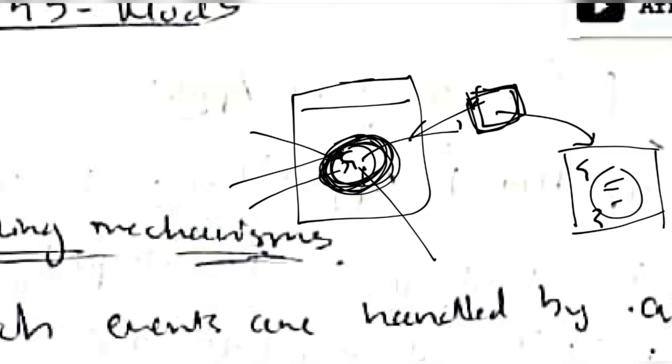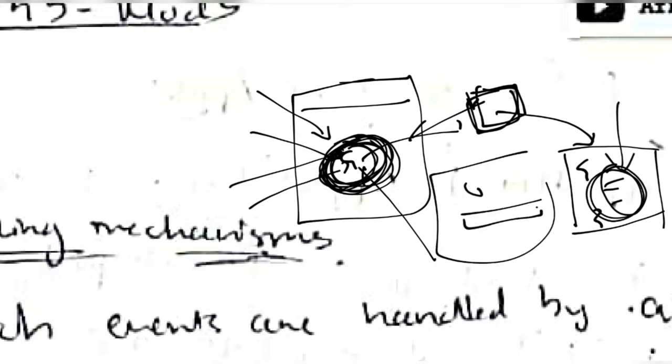For example, in this case, whenever I click on this Google icon, I'll define the code so that the web page should open, in which you can see Google and enter the search. That will be shown. So this is an event, the source is the icon, this is the listener, and what the listener should do is an action. Having known about these things, we'll be learning about each of these steps in detail, considering many examples.